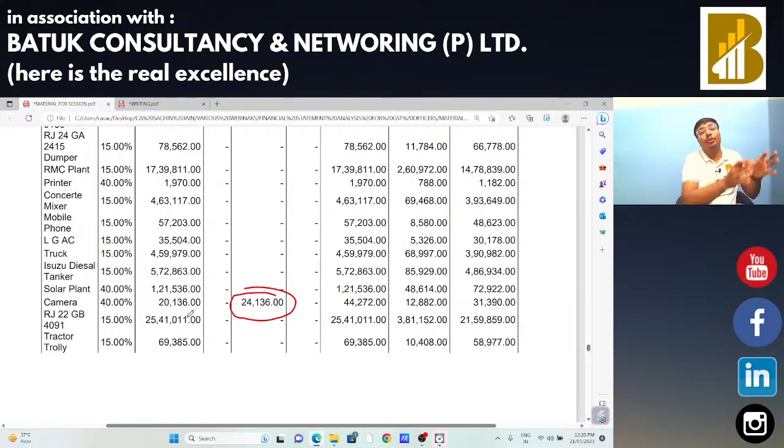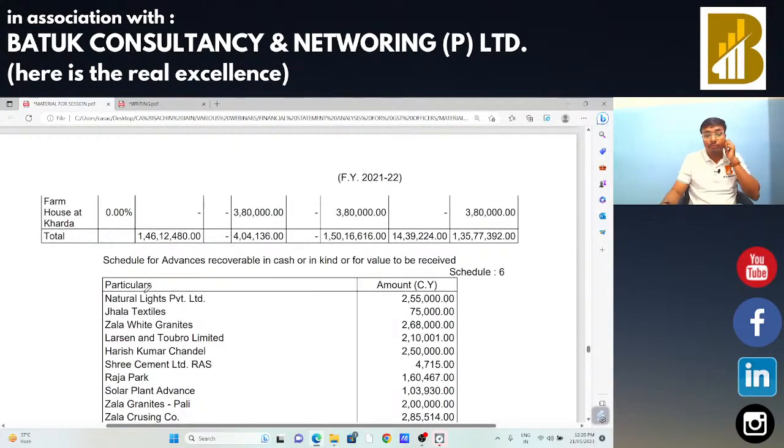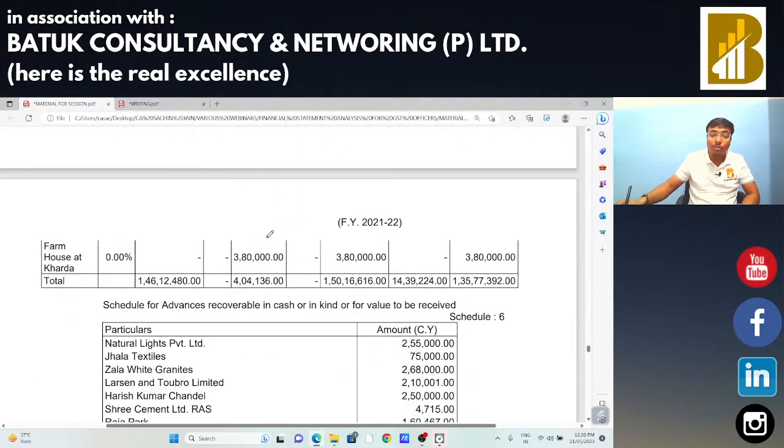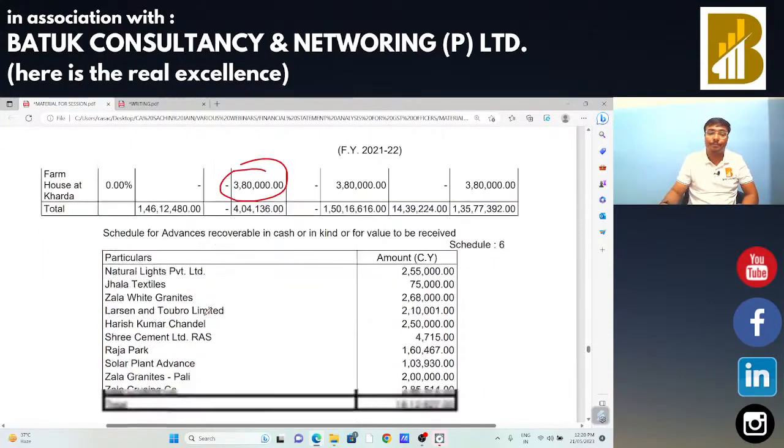We are going to check input tax credit related to that camera. If the camera is used in that business, in that case input tax credit is allowed, and we need to check that the depreciation has not been claimed on the ITC part. Also, there is a purchase of farmhouse for 3,80,000 rupees. In that case, there is no GST available on that land purchase.